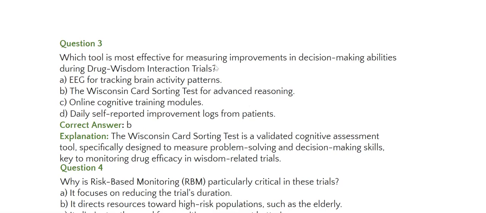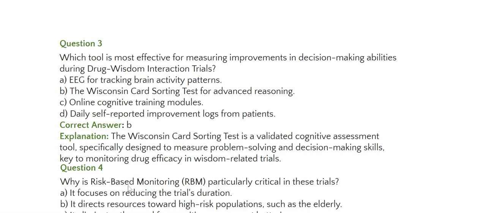So, the most effective for measuring improvements in decision making abilities during drug wisdom interaction trials would be B, the Wisconsin card sorting test for advanced reasoning, as the Wisconsin card sorting test is a validated cognitive assessment tool specifically designed to measure problem solving and decision making skills, key to monitoring drug efficacy in wisdom related trials.